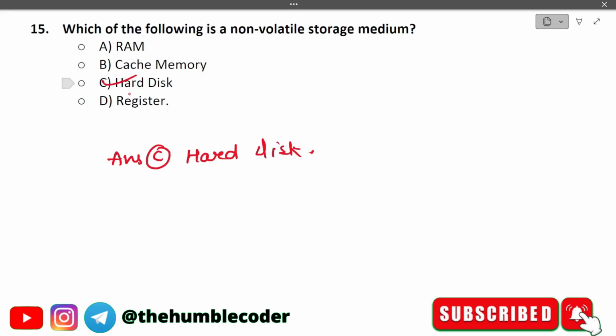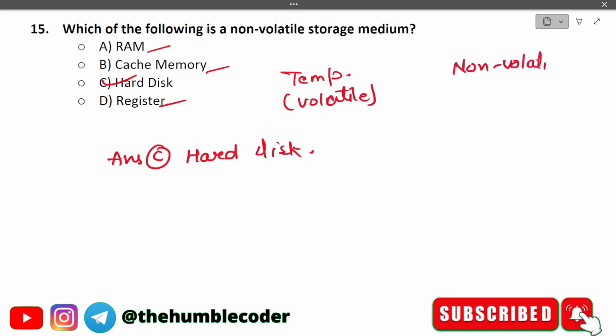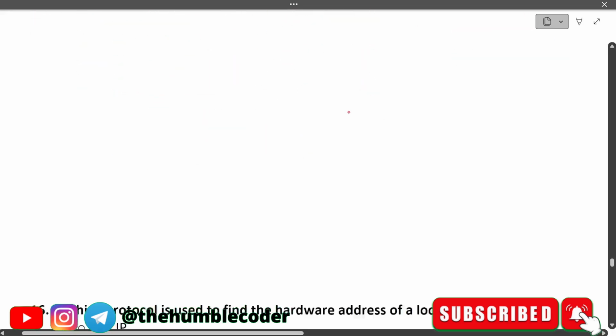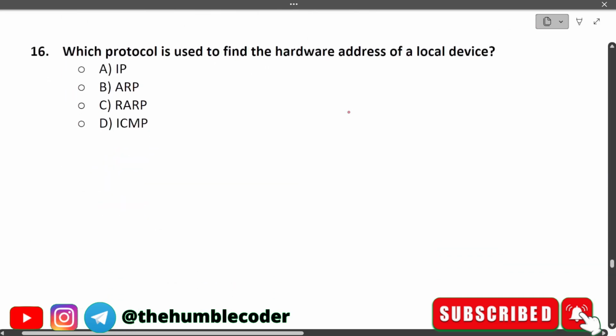And the rest are temporary memory, or we can say volatile memory. See, there are two things: temporary memory or volatile memory, and non-volatile memory, which is kind of permanent, I would say. I don't know if permanent is the correct word, but non-volatile means the data does not go away if the power is cut off. Whatever data was stored, it will stay until you delete it explicitly. Okay, moving on to the next one.